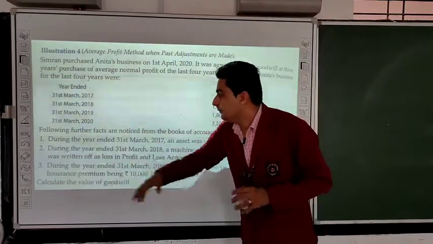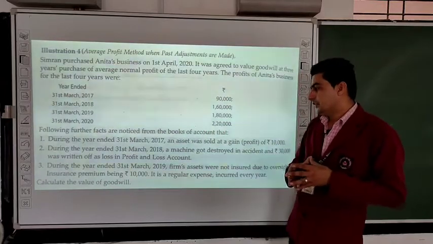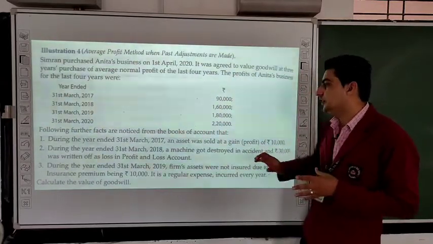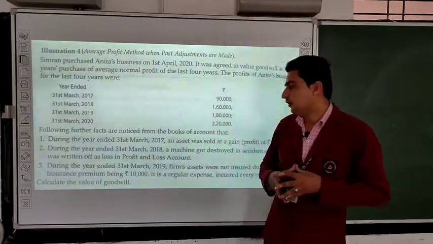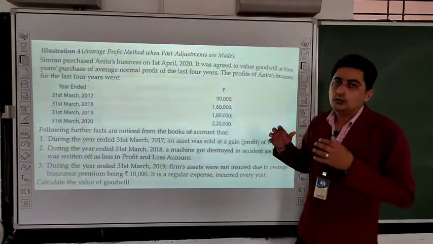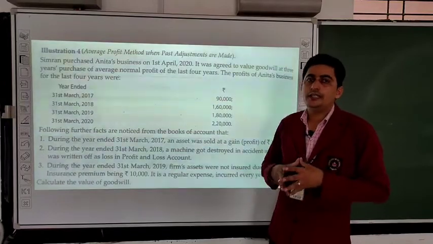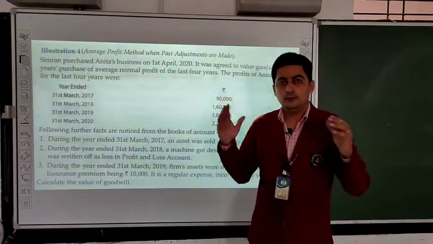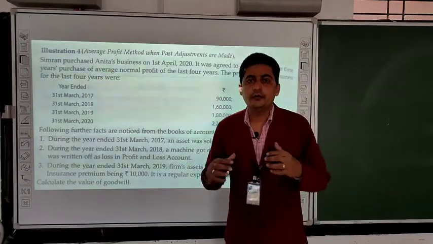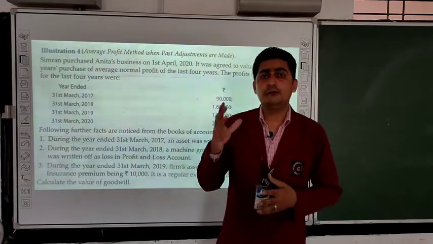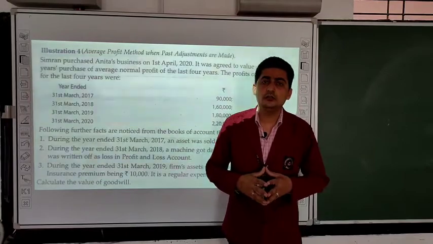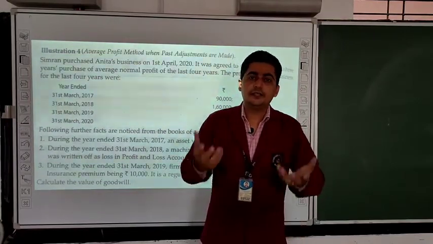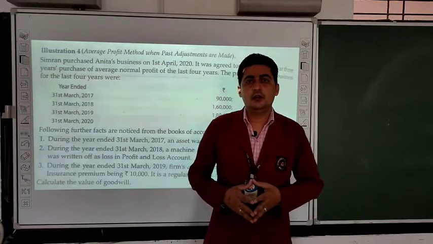Second, during the year ended 31st March 2018, a machine got destroyed in an accident and 30,000 was written off as loss in profit and loss account. So when a machine has been destroyed, it is also an abnormal loss. Abnormal profits and abnormal losses are those profits and losses which happen outside the business operations.